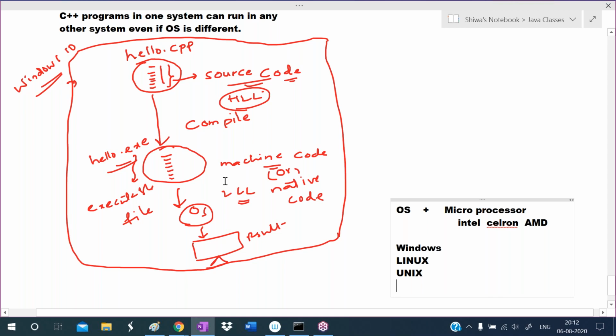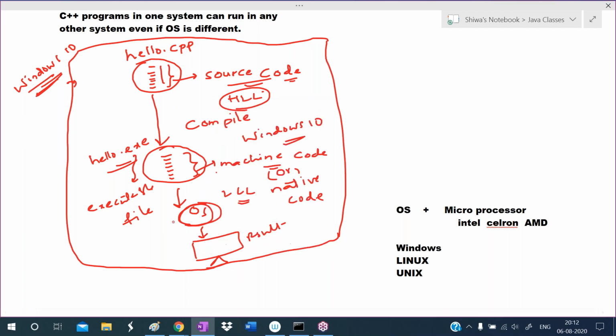So here, this computer has the Windows 10 operating system, so it generates Windows 10 machine code. This is Windows 10 machine code, and it can be understood by the operating system, because it is the language of this one only, so it displays the result to us.